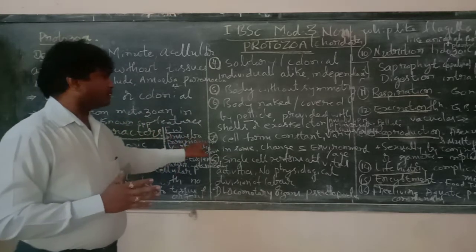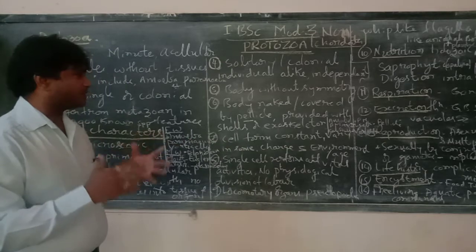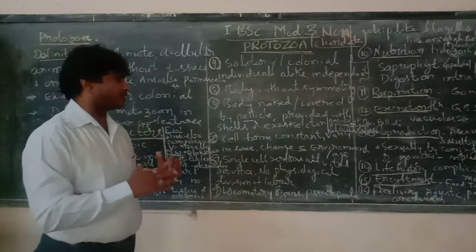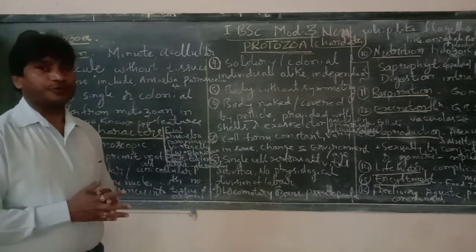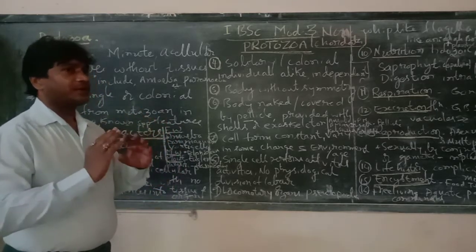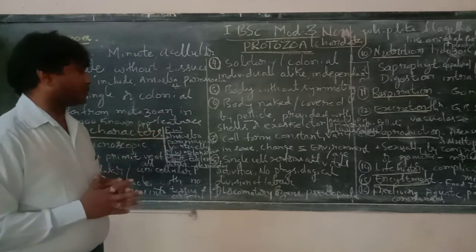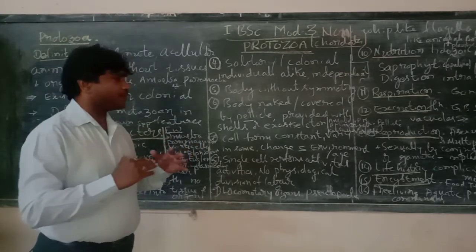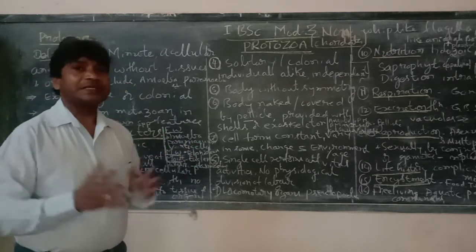Next, cell form is constant but varies in only some of the protozoans, changing with the environment as well as age.